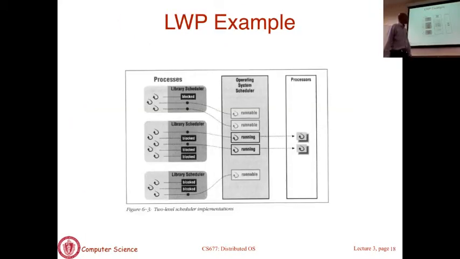So here's a figure here. These are again your user processes. These are kernel schedulable entities which we will call lightweight processes. If there's one lightweight process for every thread in user space, you have a one-to-one mapping. That's exactly what kernel level threads gave you by default. If you have one lightweight process for all the threads in your user space, then you have a many-to-one mapping. That's what user level threads did for you.